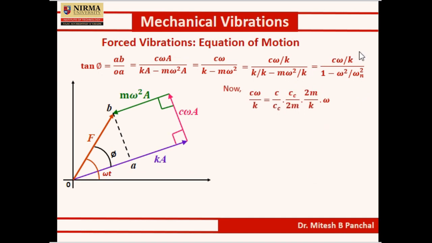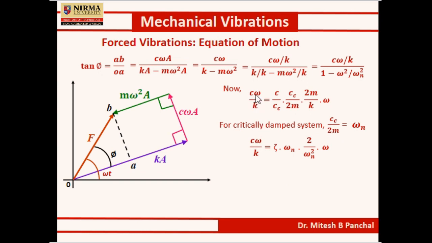Now we will solve this term, C omega by K, which can be written as C by Cc into Cc by 2m into 2m by K into omega. For a critically damped system, Cc by 2m equals omega n, which we have already seen.